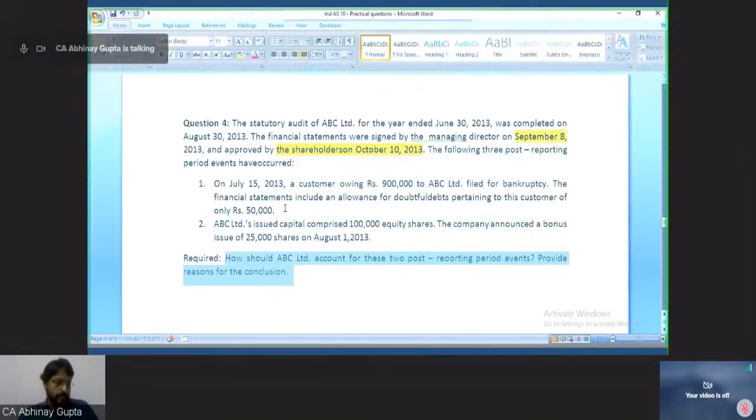Somebody has asked whether you have shared this Word document with us. Yes, I have shared the PDF with you already, but somehow the PDF was not visible while I was sharing the screen. So I have opened the Word doc. The Word doc and the PDF shared with you are the same.